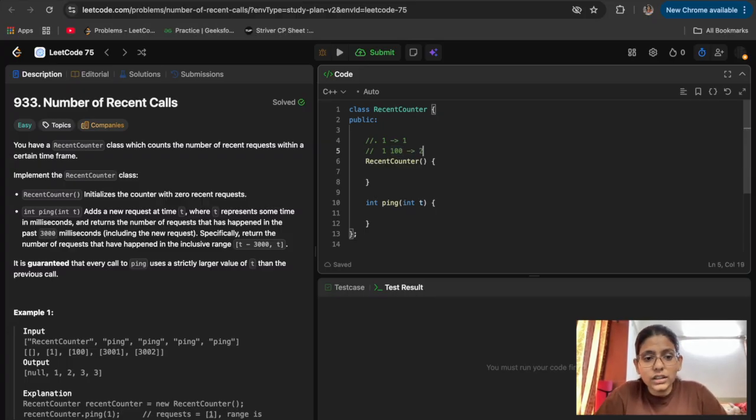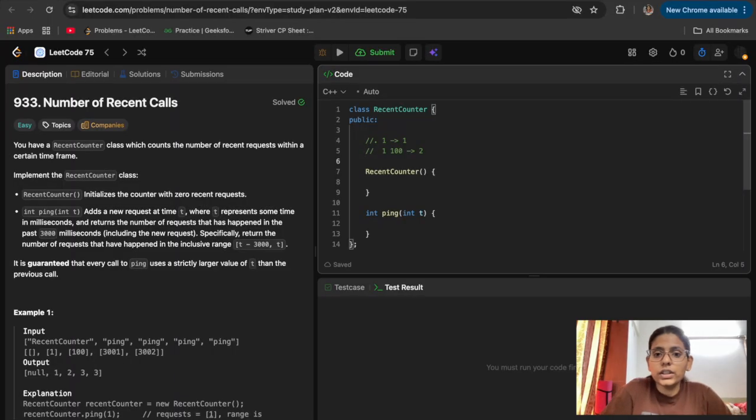Then we have 3001. Here we first add 3001 to the queue. Then we will check the last requests which were there in the queue and the current time, how much difference it is.